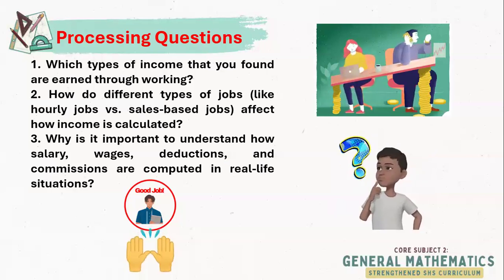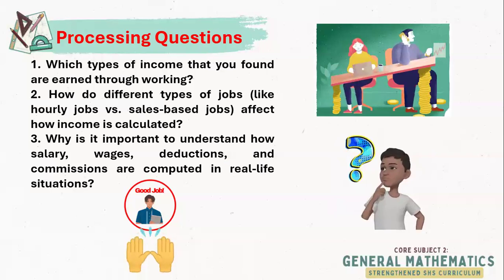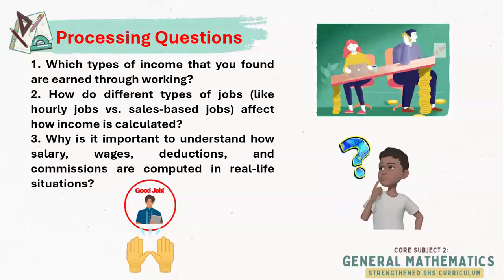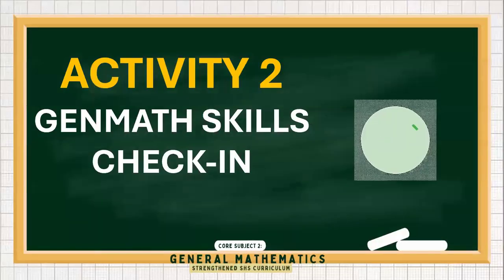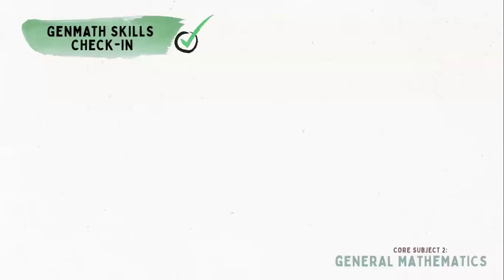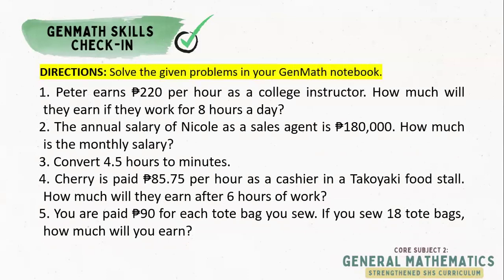Great job working on these processing questions. Let us now proceed to the next activity. For activity number 2, we will check if you really know how to solve different math problems relating to income and earning. Can you try to solve the following problems in your GenMath notebook?